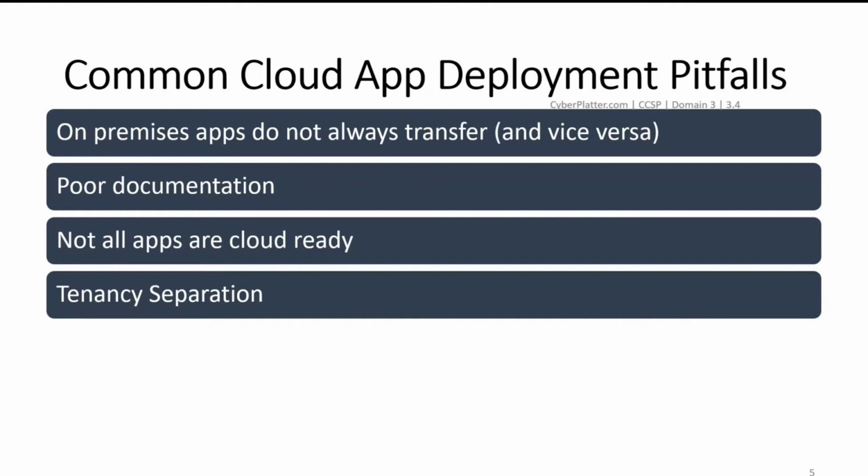Tenancy separation. In the traditional enterprise, where all infrastructure and resources are owned and controlled by the organization, there is no risk of other tenants accessing the organization's data through inadvertent data bleed between applications, operating systems, guest images, and users. The exact opposite is true of the cloud environment.